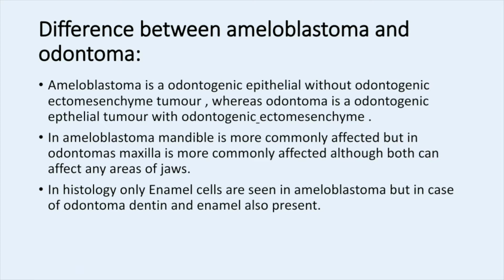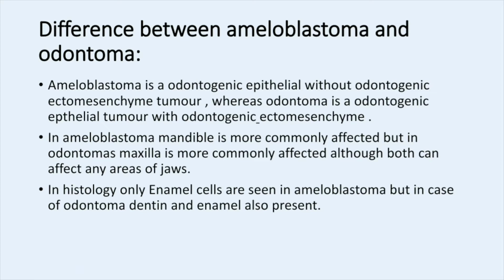And coming to the ameloblastoma, we have seen that ameloblastoma is an odontogenic epithelial tumor without odontogenic ectomesenchyme interaction. But odontoma is an odontogenic epithelial tumor with odontogenic ectomesenchyme. It is the first main difference.